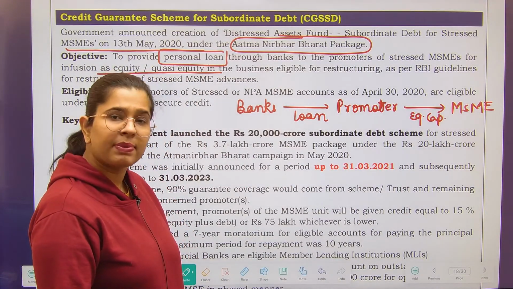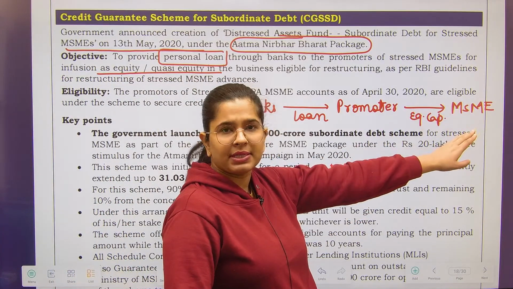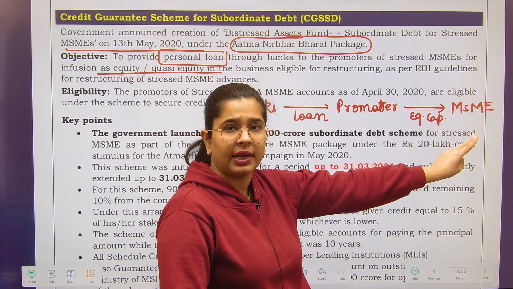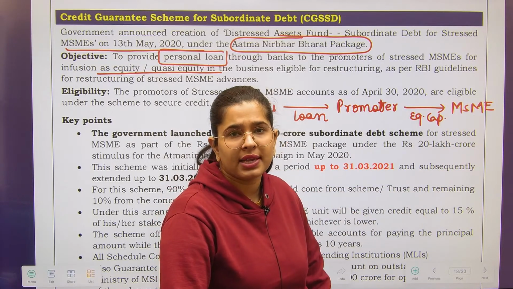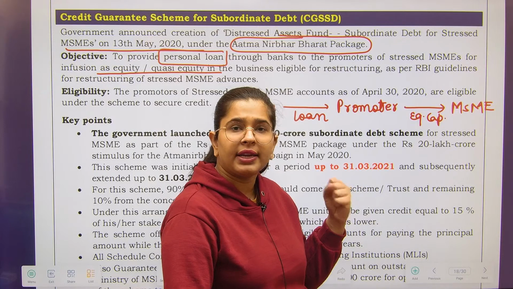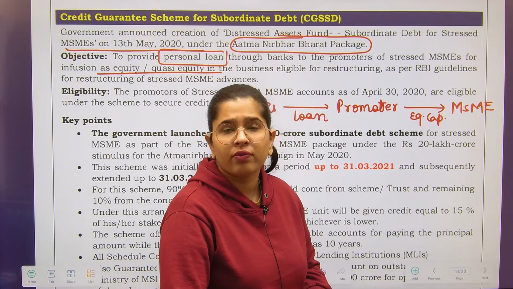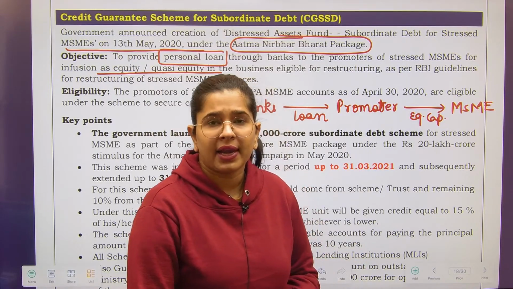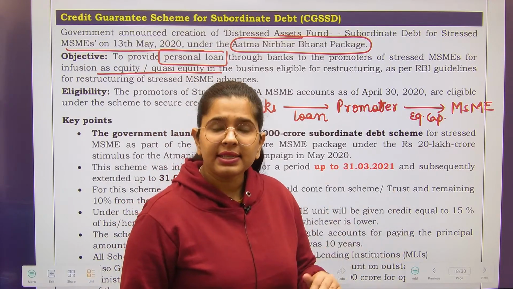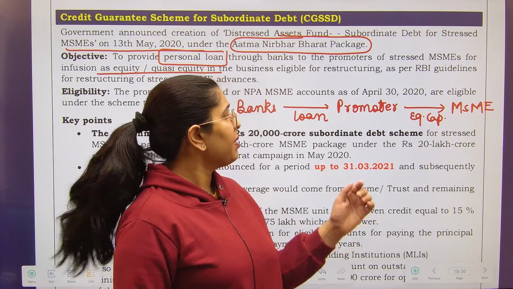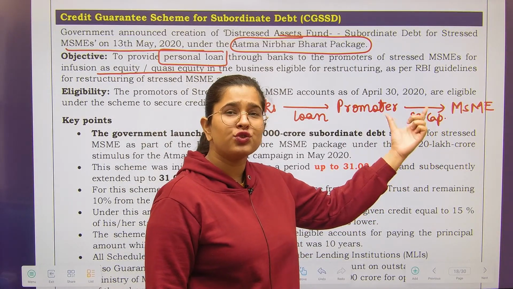So now how come this became a subordinate debt? Please understand that in case if this MSME is going for the liquidation, right? In case if this is going for a liquidation, what will be the payment scenario? First of all, your debts will be paid off, right? Any kinds of other liquidation related expenses will be paid off. Any further amount which will be left, that will go towards preference shareholders if there are any. And lastly, after making payment to everyone, payment will be made for the equity capital. So the priority for payment of this is too late.